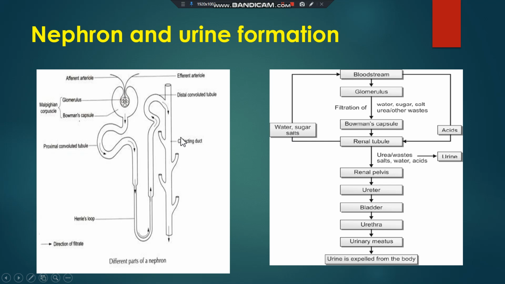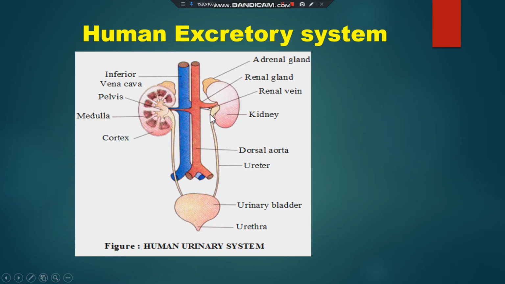Understood, students? So what is the nephron? The nephron is the basic filtration unit of the body, and urine formation takes place here. First the filtrate comes by ultrafiltration. The filtrate comes to the tubule. Then here the reabsorption and secretion take place, and then the tubules open into a collecting duct, and all the collecting ducts open to the ureter. This is the ureter.